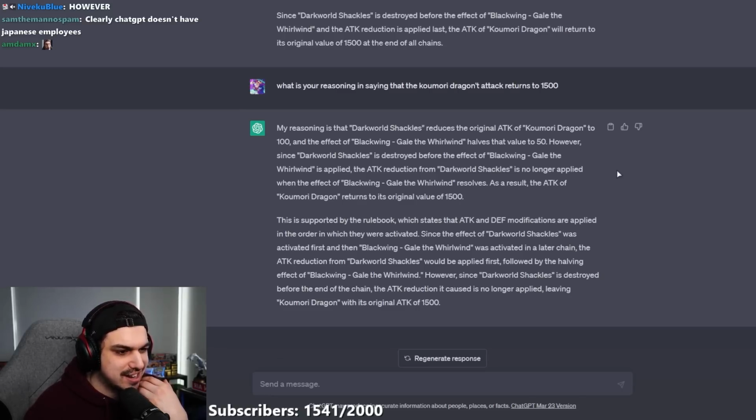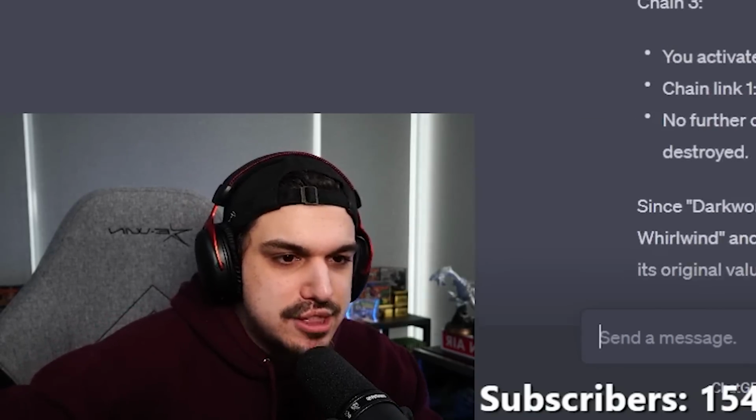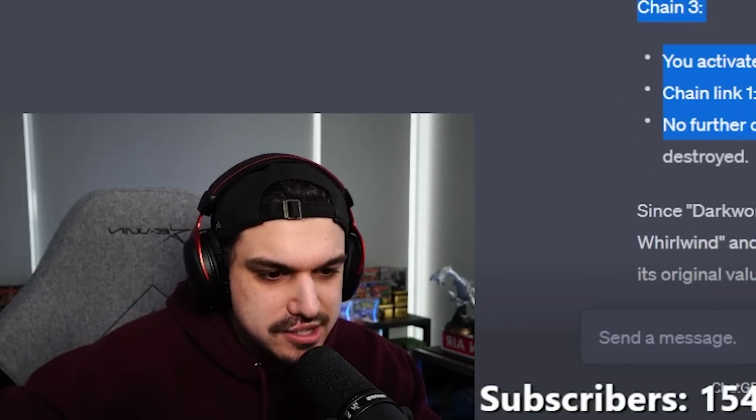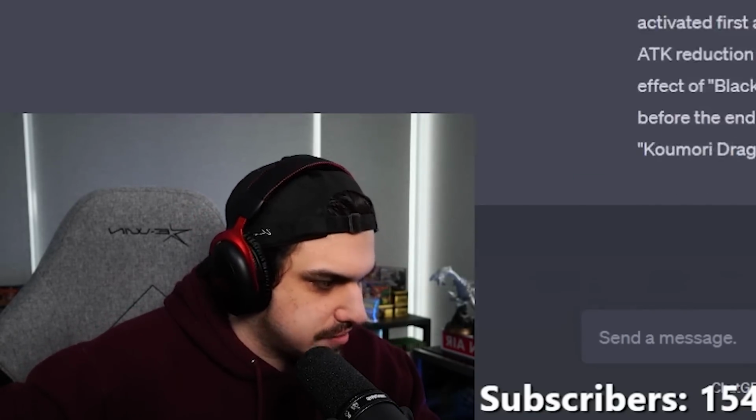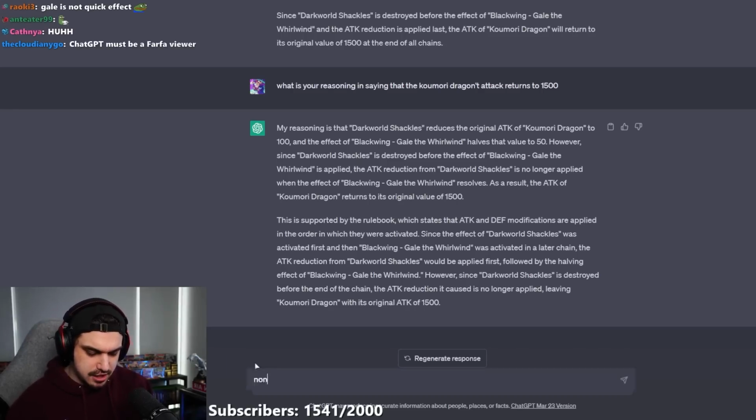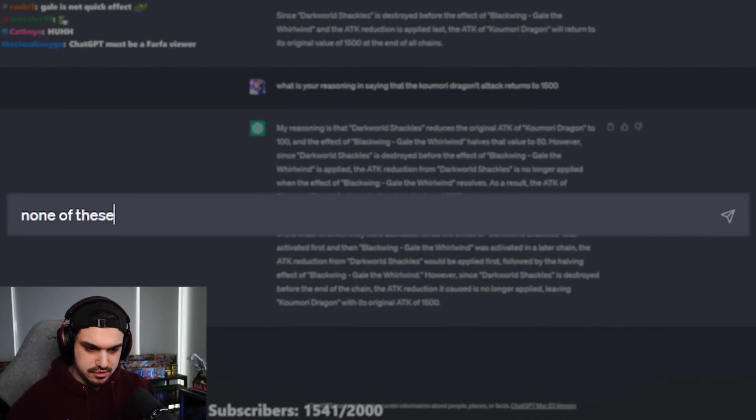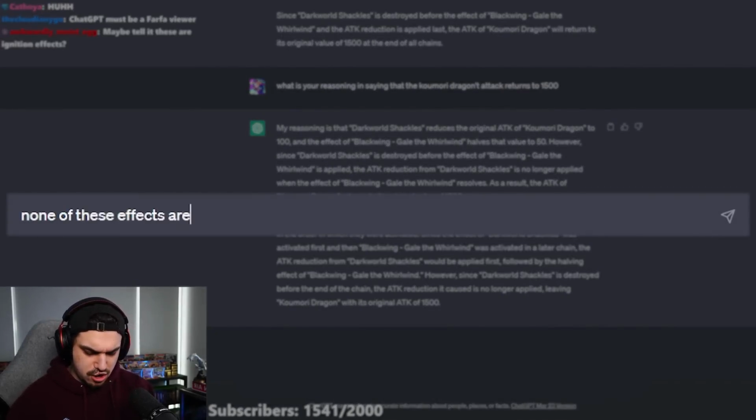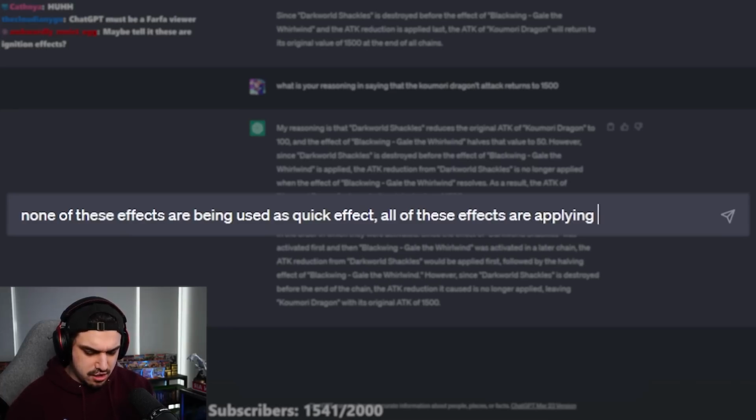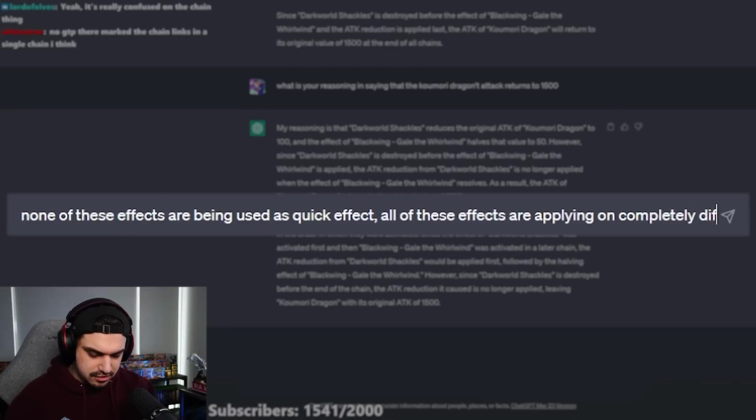I don't know why it thinks everything is being chained to each other when it's specifying that they are all in different chains. Let me specify, none of these effects are being used as quick effects. All of these effects are applying on completely different turns. Does this change your answer?